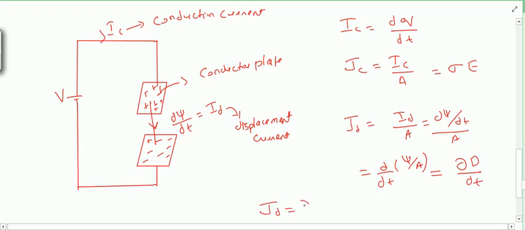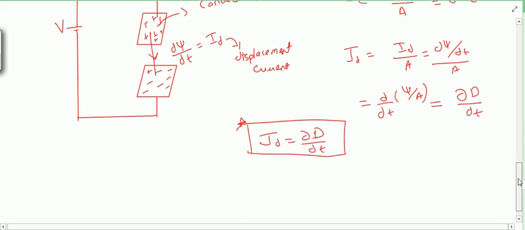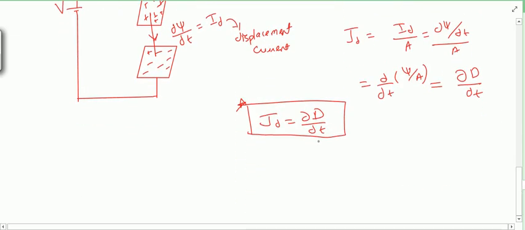So the displacement current density is given by Jd equals dou D by dou t. You can also remember this equation for the displacement current density.